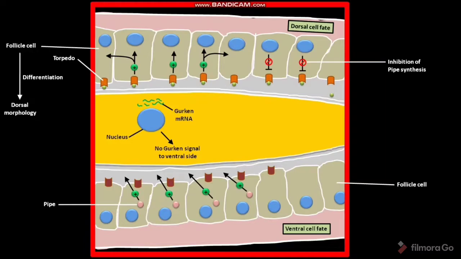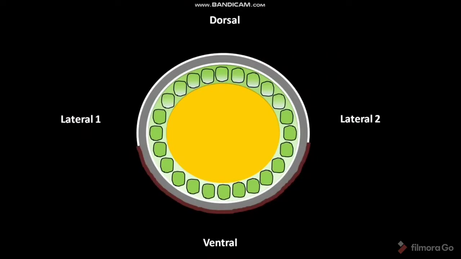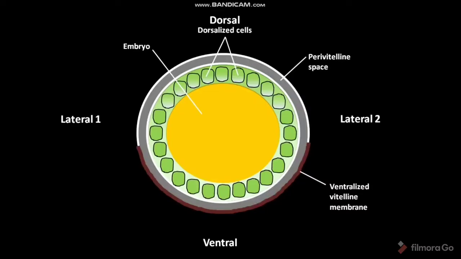At a slightly later stage of development, let us take a cross-section of the embryo. This cross-section contains a centralized embryo. To the dorsal portion of the embryo, some dorsalized follicle cells are present. A perivitelline space can be seen surrounding the developing embryo and all follicle cells. A ventralized vitelline membrane is also present in this cross-section.